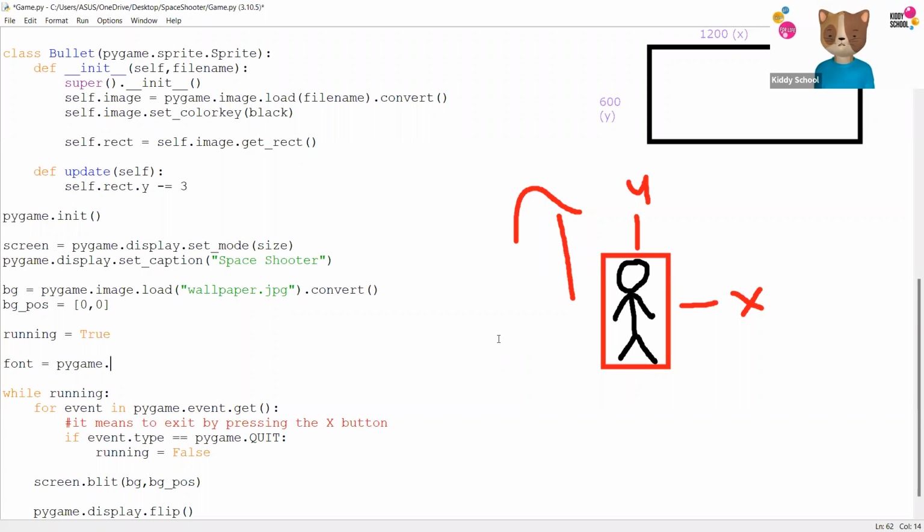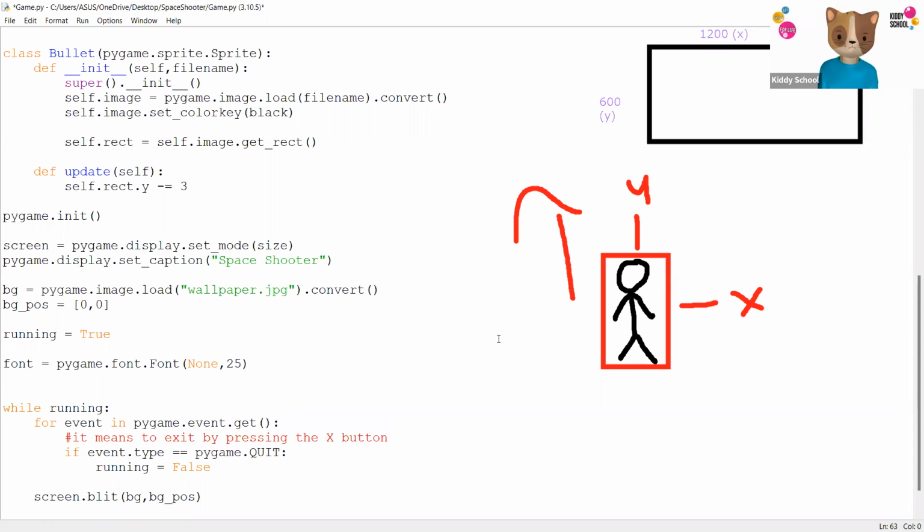That's awesome. Now I'm going to add one more thing. We also need to count the scores to make it more challenging, like an arcade game. So pygame.font.Font will help you add text. I want the text on my screen. 25 is going to sound good. And yeah, that's pretty much it.